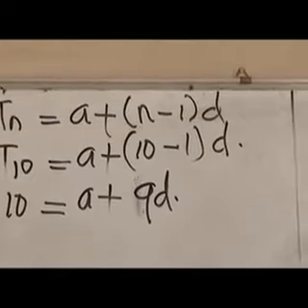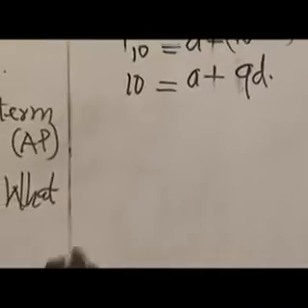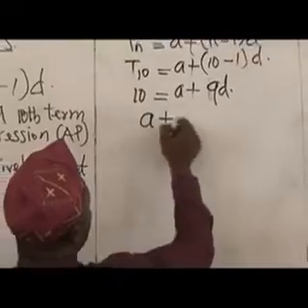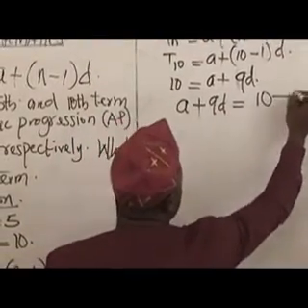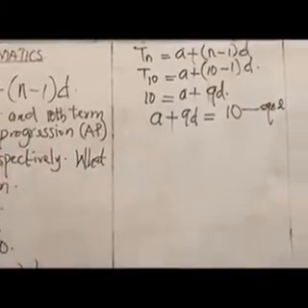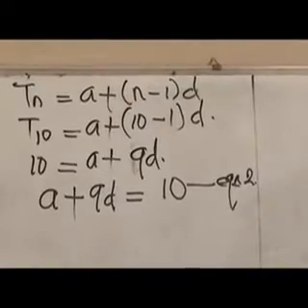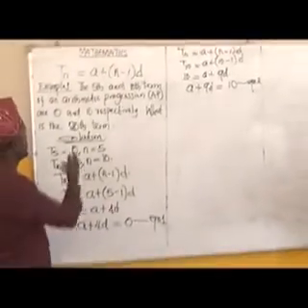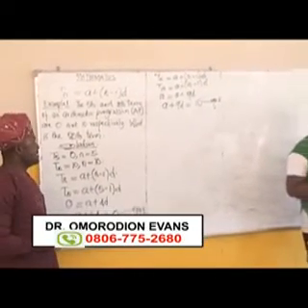Just the way we did in the first equation, equation 1, a plus 4d equals 0, then we will say a plus 9d equals 10. And that gives us equation 2. Here we have equation 1 on the board, and we have equation 2 also. What do we do in order to get our common difference and the first term before we go after looking for the 20th term of the AP?